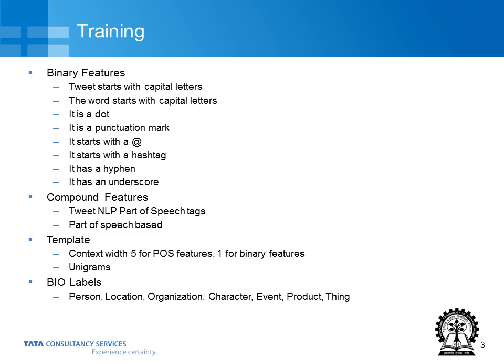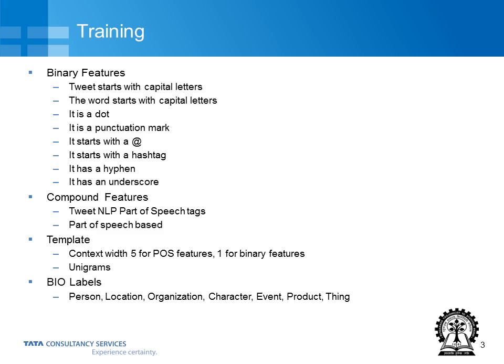Then we also have part of speech tags using the TweetNLP POS tagger. The tags that we have are not the same as the Penn Treebank tags. These are more suitable for tweets and help distinguish between different kinds of aspects of tweets, like URLs, dot dot dot and exclamations and such. We also use a few compound features based on part of speech, like whether the previous word was a pronoun or a noun, and so on and so forth, indicators like that.